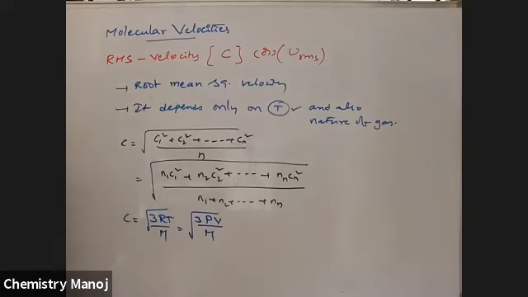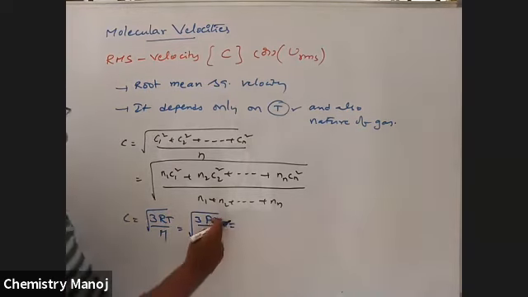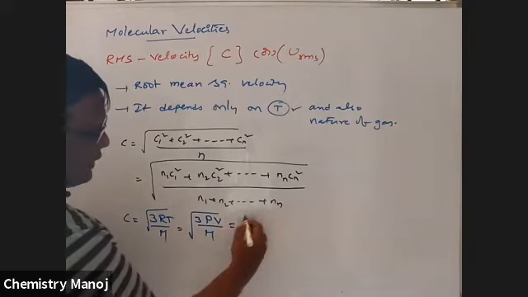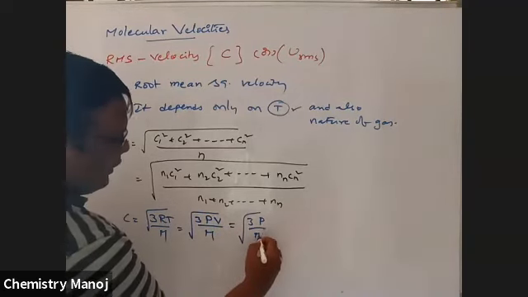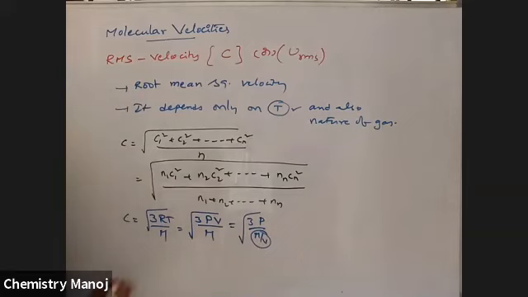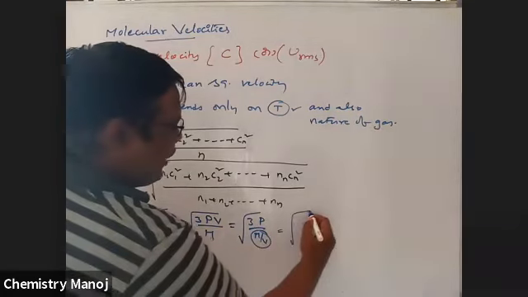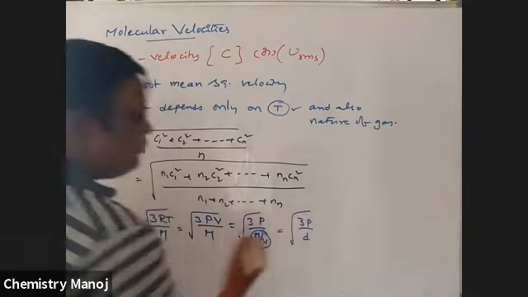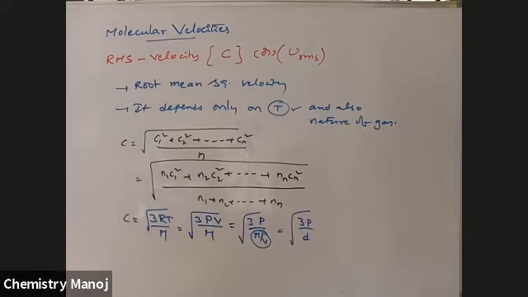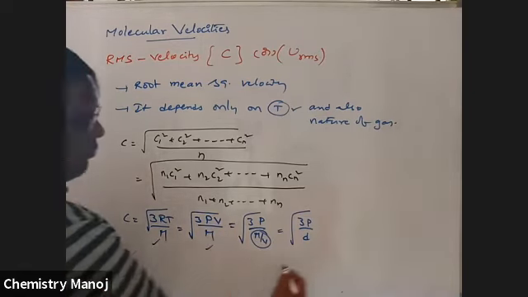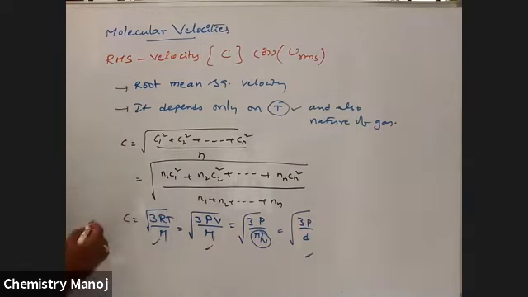It is one more formula: 3PV by M, because PV is equal to RT for 1 mole of gas. Rearranged, that is 3P by M by V. M by V is nothing but density. So that is why the formula is 3P by d, the density of the gas. So the RMS formula is under root 3RT by M, or 3PV by M, or 3P by d. These are the three formulae to calculate RMS velocity.